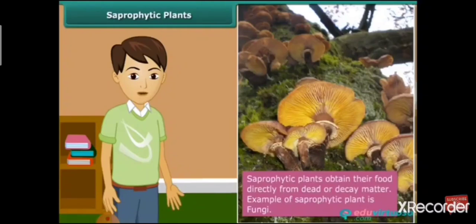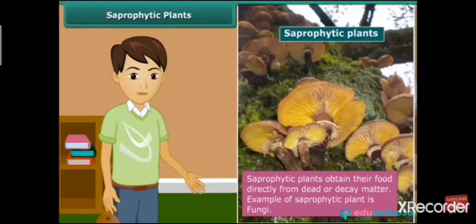To get the nutrition from dead and decaying matter, they secrete digestive juice and convert it into a solution. This mode of nutrition, by which an organism takes in nutrition in solution form from dead and decaying matter, is called saprophytic nutrition, and such organisms are called saprotrophs. Thus, we can say that fungi is a saprotroph.